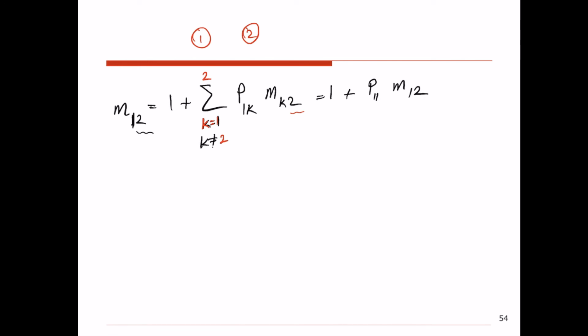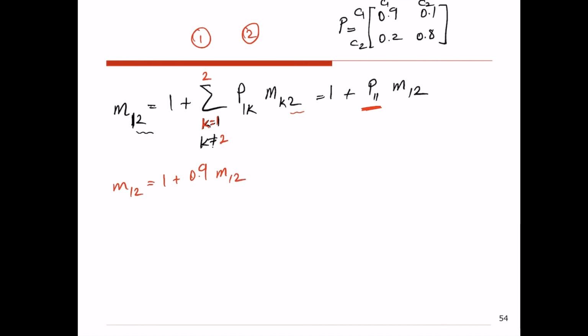M12. And if you remember, the one step transition probability for the cola example was 0.9, 0.1, 0.2, and 0.8. So this was for cola 1, cola 2, cola 1, cola 2. So if I put the value of P11 from the one step transition probability matrix, here I would have M12 equals 1 plus 0.9 M12.